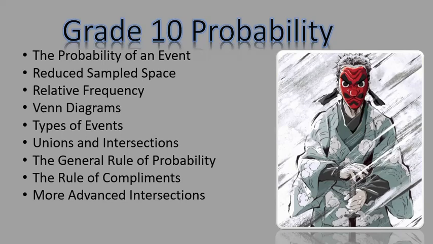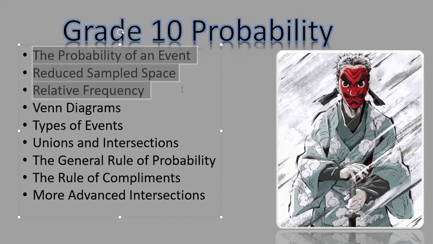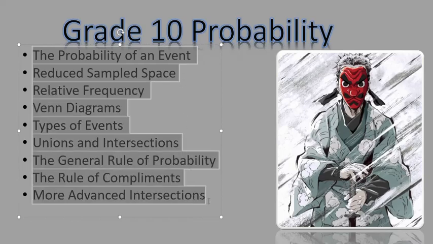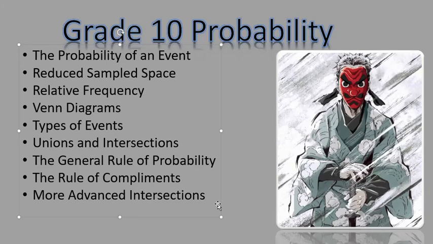This video is going to talk about these items that you see here. I have the probability of an event, reduced sample space, relative frequency, up until this part here. So this video is actually going to be long. I hope when you finish this video, you're going to understand probability very well. Please make sure that you have a pen and paper with you because you really have to work. The aim is that at the end of this video, you should be able to understand probability to the T.